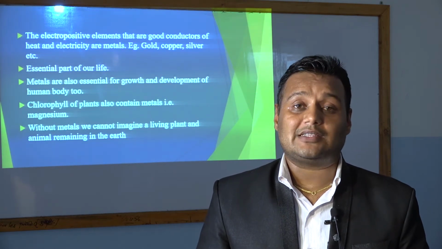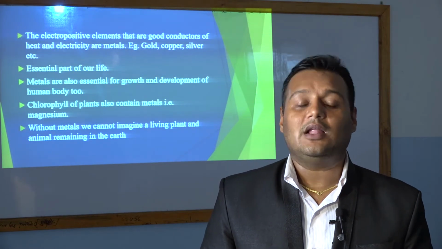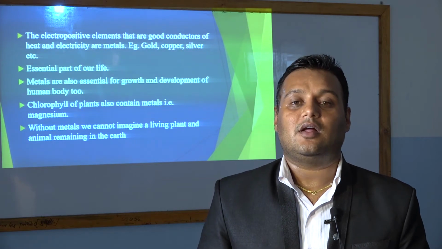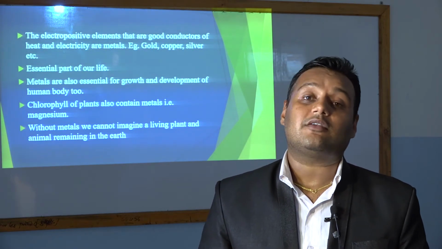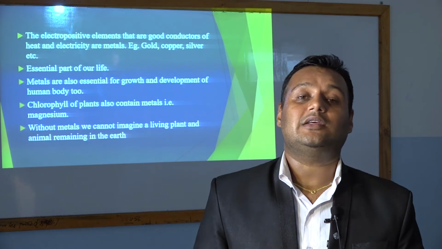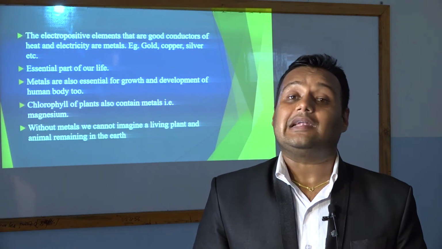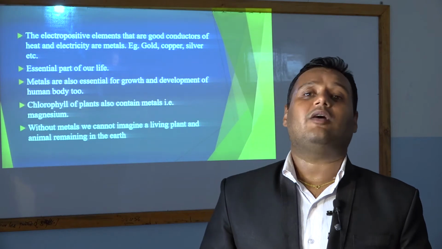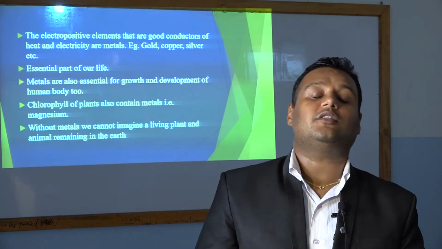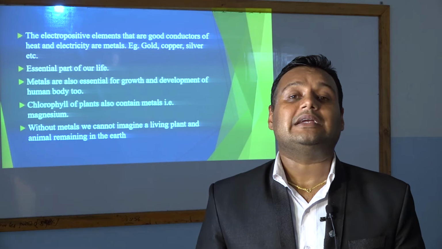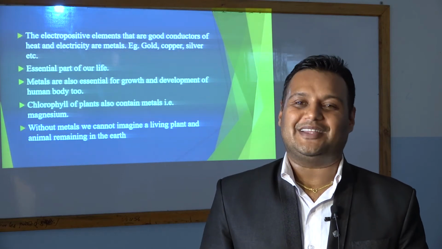Let's take a simple example. Iron is a metal and we rely on metal. Oxygen is a non-metal and we cannot live without oxygen. Similarly, there are a few metalloids on which we are dependent. So all are important, but on the basis of our chapter, we will be reading more about metals.